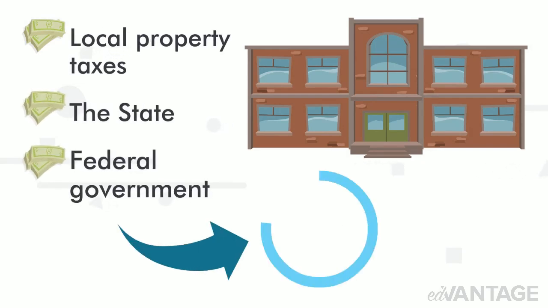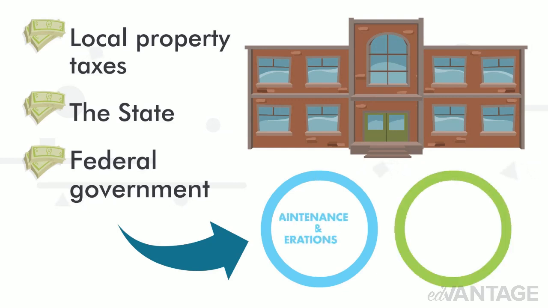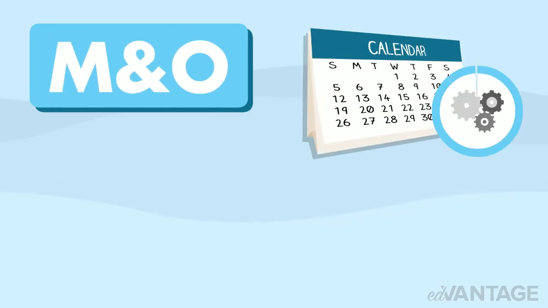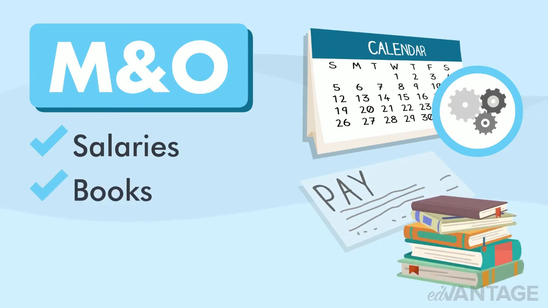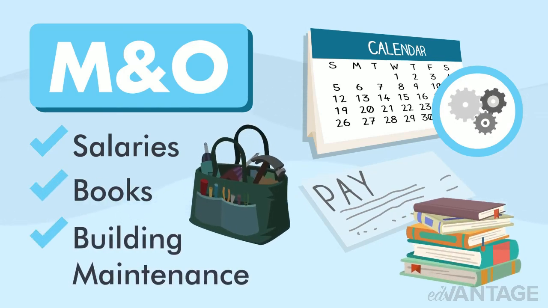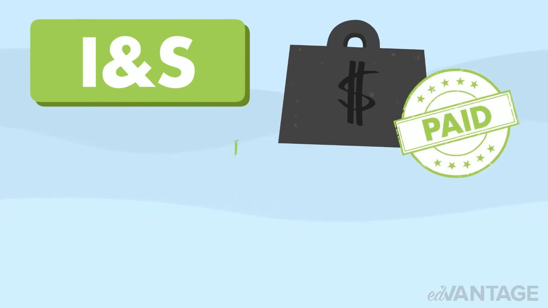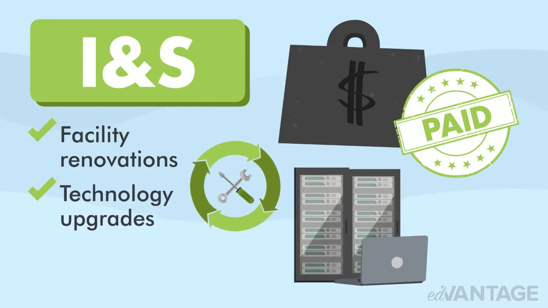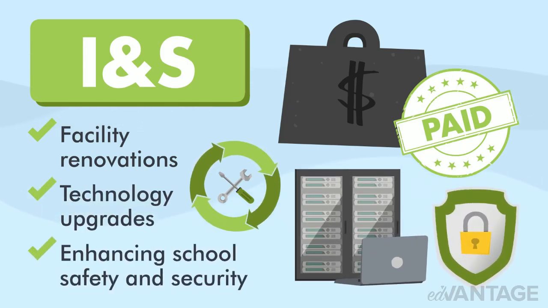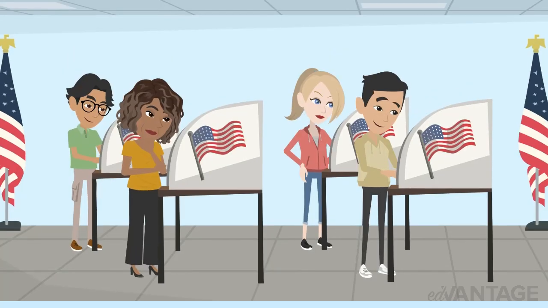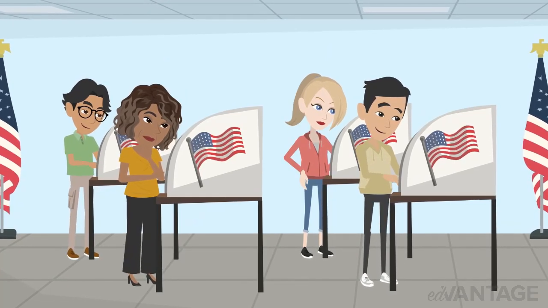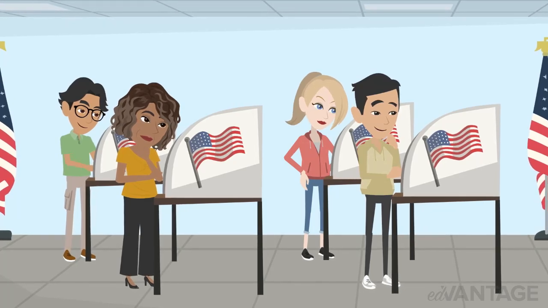These funds are split into two main components: maintenance and operations, or M&O, and interest and sinking, or INS. M&O pays for everyday district operations, including salaries, books, and building maintenance. In contrast, the INS side pays down debt for capital projects like facility renovations, technology upgrades, and enhancing school safety and security. School bond elections allow community members to decide if the school district can issue bonds.